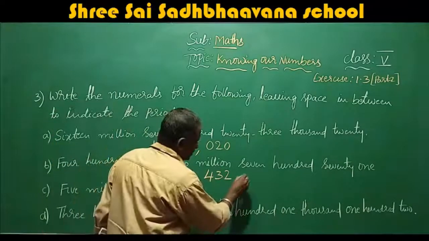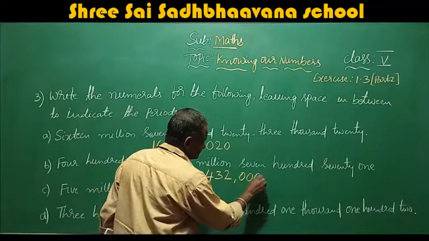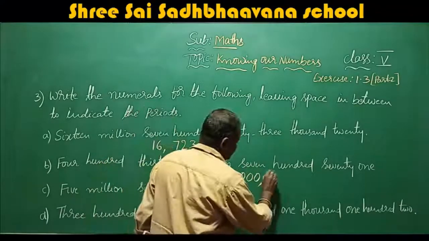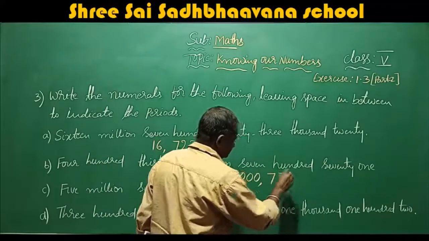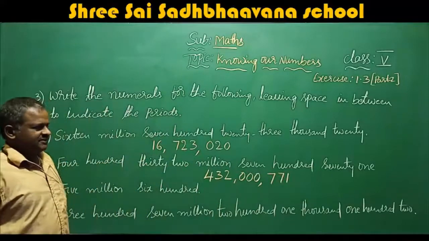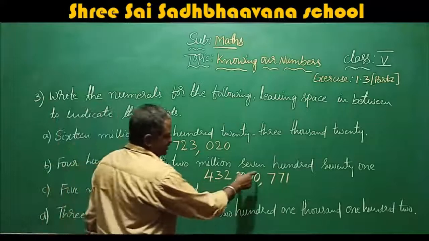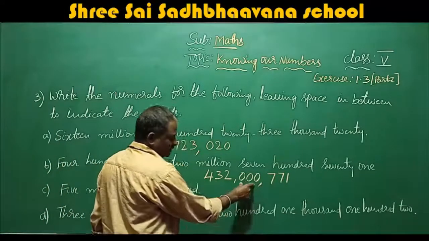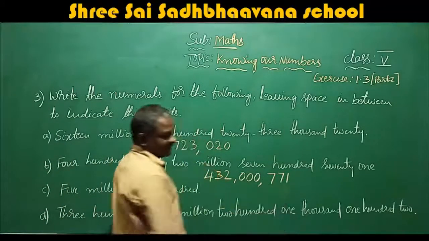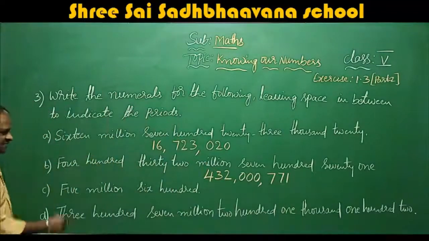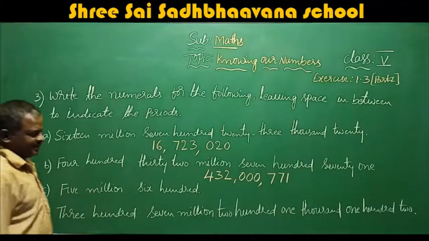That means no thousands. Here they have given 432 million, 000, that is no thousands. 771 is the answer.